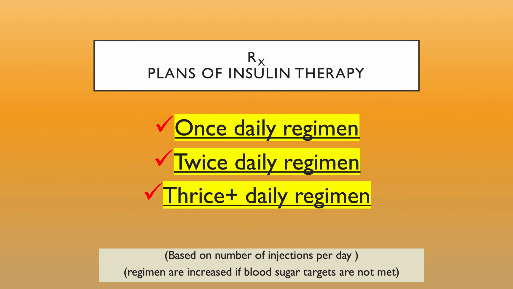Just like oral antidiabetic agents, these are also given in a once daily regimen, a twice daily regimen, or a thrice-plus daily regimen. That means once a day the insulin is given, twice daily means twice a day insulin is given, and thrice plus means 3 or more times, to be precise, 4 times daily, when 4 injections are given. Right, the regimen keeps increasing from once to twice to thrice based on the blood sugar targets and HbA1c targets.